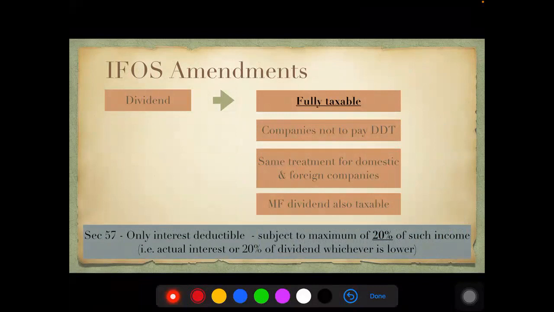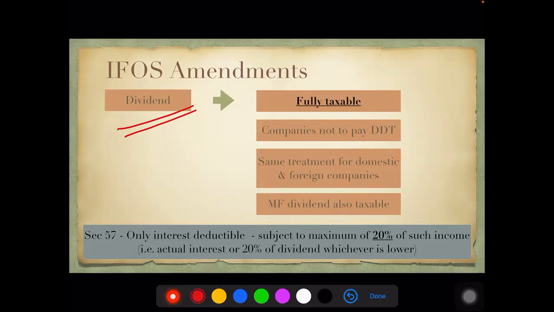Let's move on to the next chapter, which is income from other sources. So income from other sources, the biggest amendment that has come is dividend. Okay, again, please expect a question in dividend. For sure, it is going to come. Dividend is now fully taxable. So for these many years, we've been studying dividend is exempt. So now dividend becomes fully taxable.